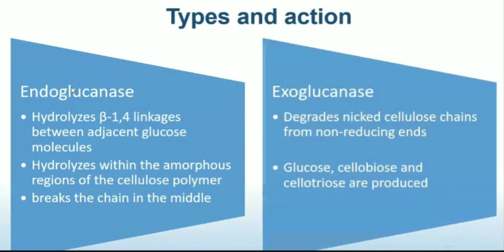The next enzyme is exoglucanases. So after the action of endoglucanases, there is a nick created between the amorphous and the crystalline region. The exoglucanases degrade the nicked cellulose chain from the non-reducing ends and produce glucose, cellobiose, and cellotriose.